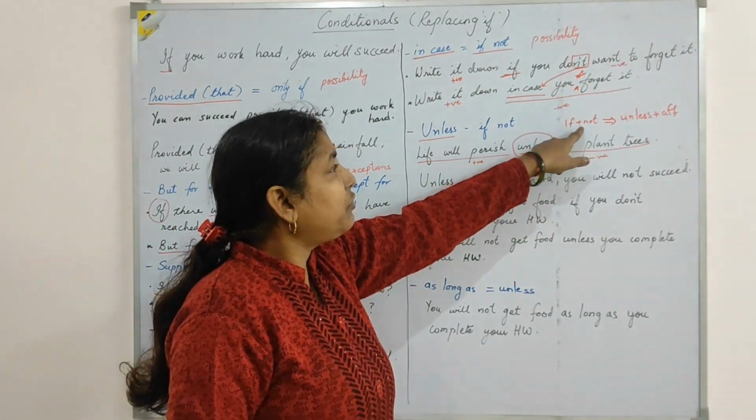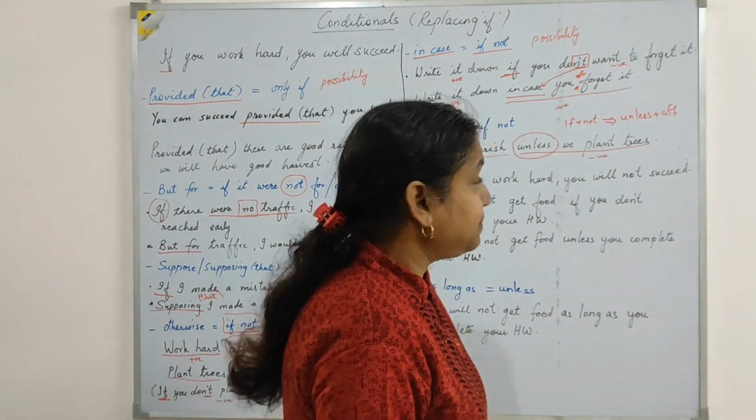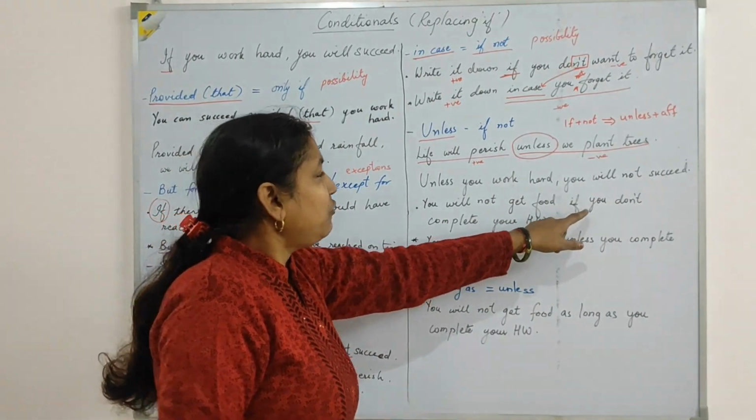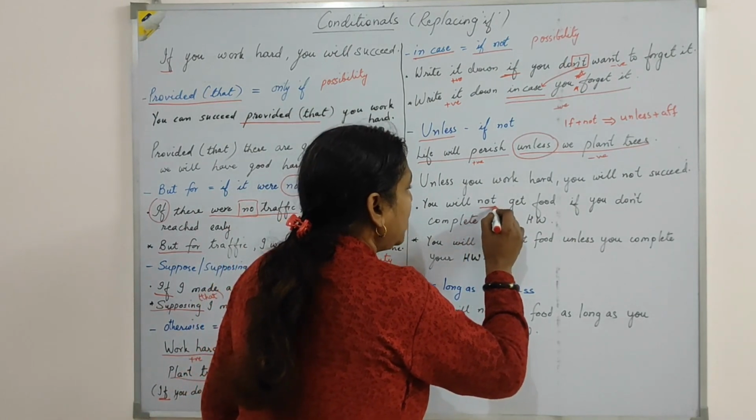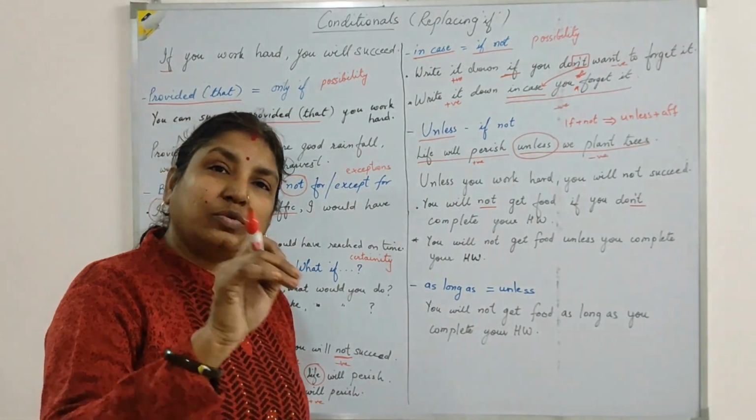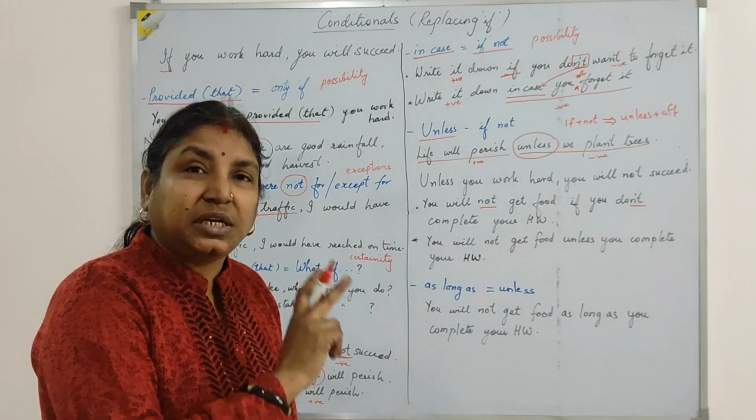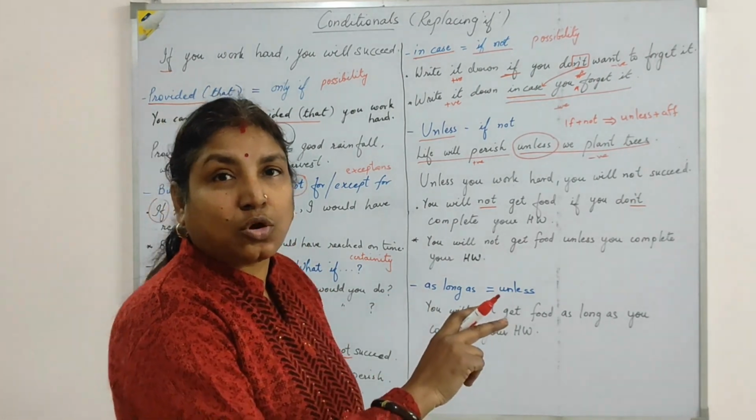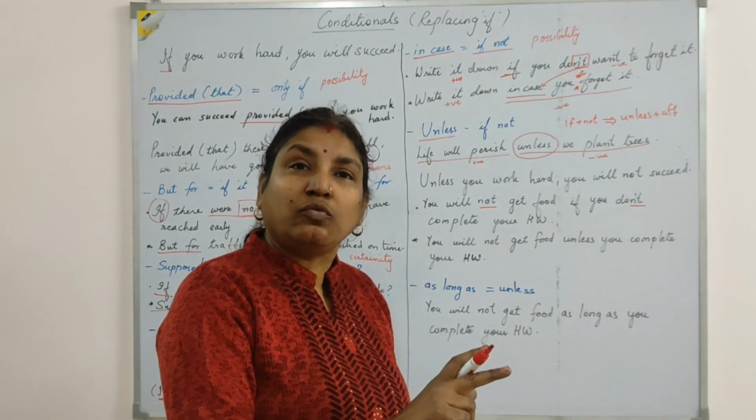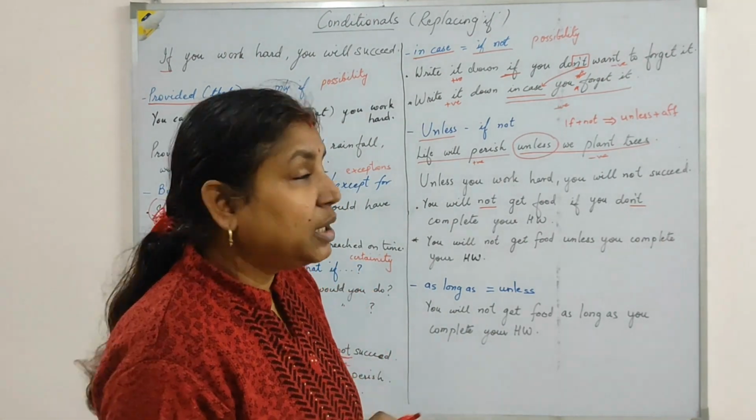So if I have not with if, I am going to use an affirmative sentence with unless. Another example you see: you will not get food if you don't complete your homework. So now you have one negative here, one negative here. It means you will get food only if you complete your homework. The sentence has a positive meaning. Though both the clauses are in negative form, it has a positive meaning. Because if you don't complete your homework, you will not get food, means you will get food only if you complete your homework.